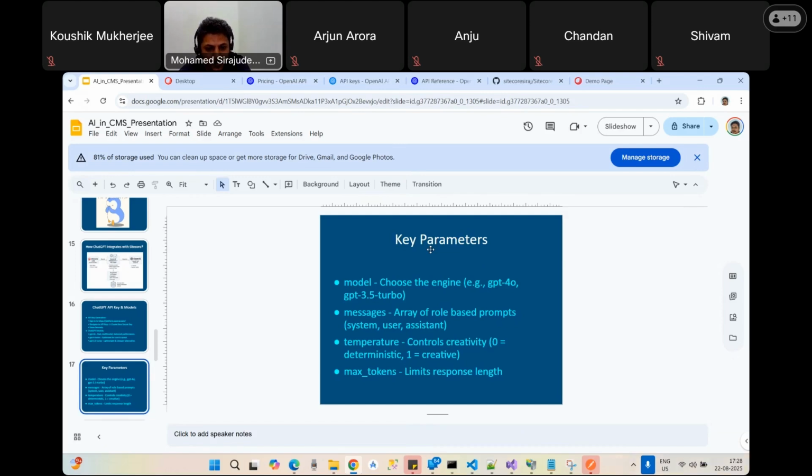Max tokens is some limit, right? A limit for the tokens. Every request is counted as tokens, and they have some limit for the response as well. We can set it, or we can skip it as well. I haven't set any max tokens, but we can still set it for security purposes. For example, if hackers come in from the backend side and want to put more data into the site, at that time we can restrict it through max tokens.